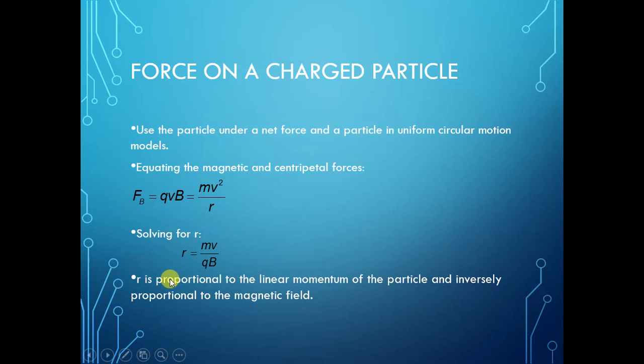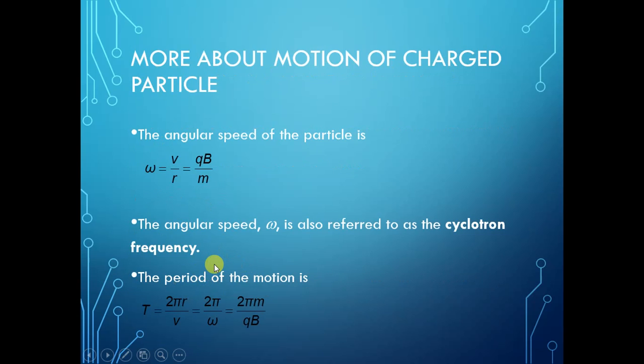So r is proportional to the linear momentum of the particle and inversely proportional to the magnetic field. mv is equal to p, so r is linearly proportional to the momentum p of the particle and inversely proportional to the magnetic field B. So this is our magnetic field.